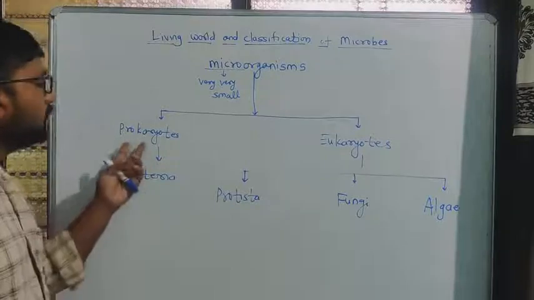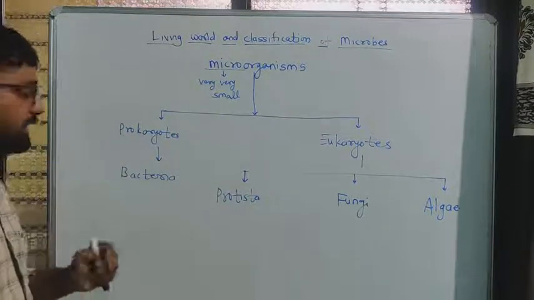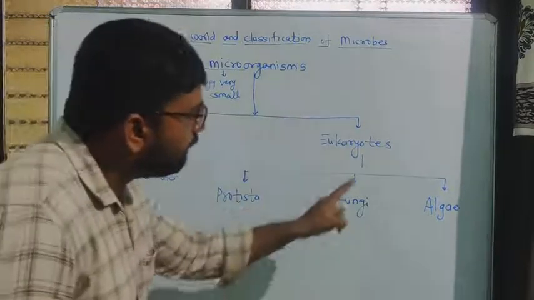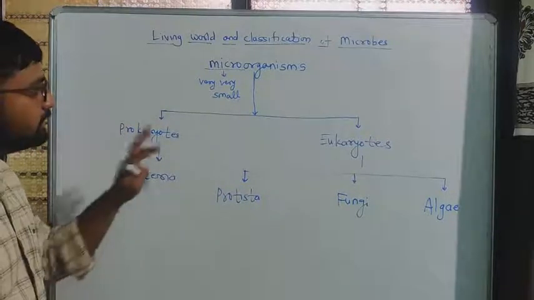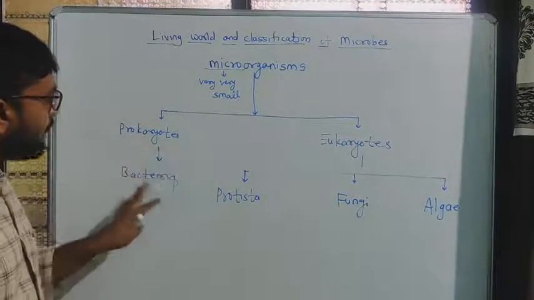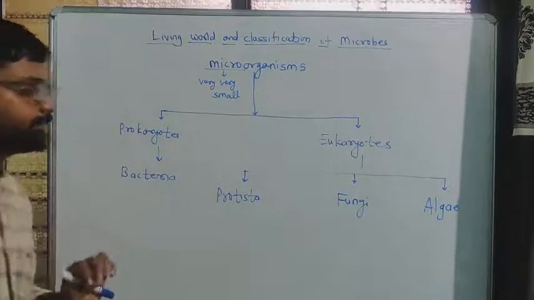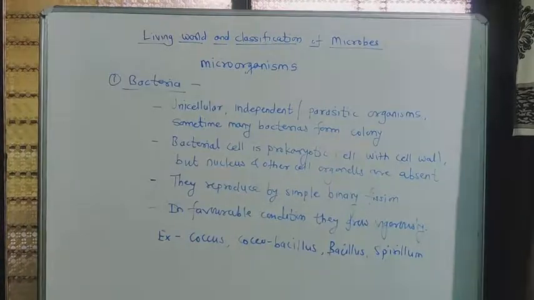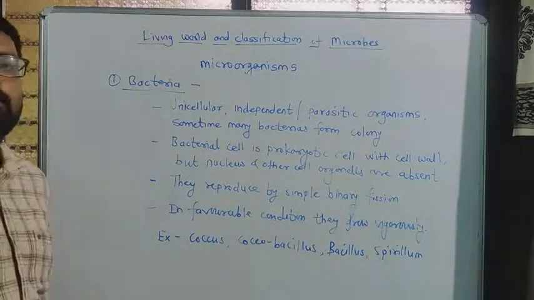Okay, so look, prokaryote and eukaryote are the 2 types of microorganism. Bacteria are prokaryotes, then protista, fungi and algae are eukaryotes. Okay, now we have to see each of bacteria, protista, fungi, algae one by one. Now we have to see the characteristics of the first microorganism, that is the bacteria.